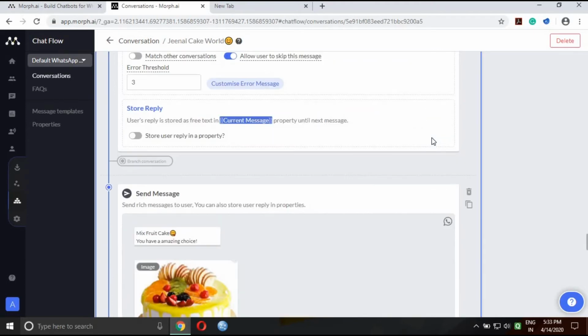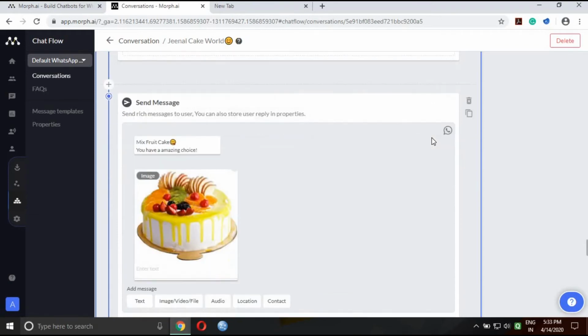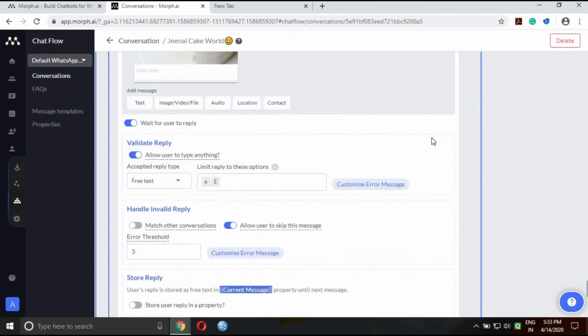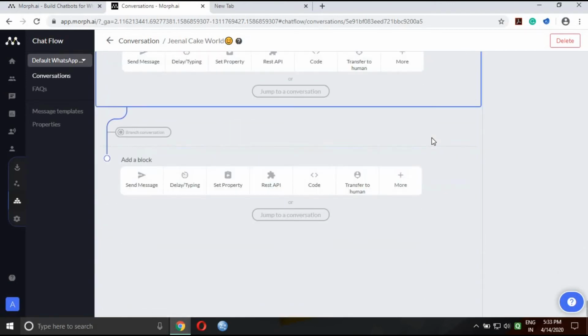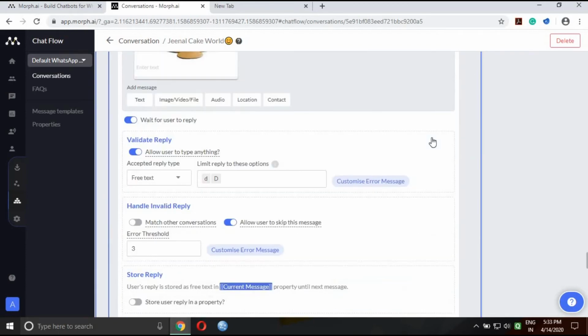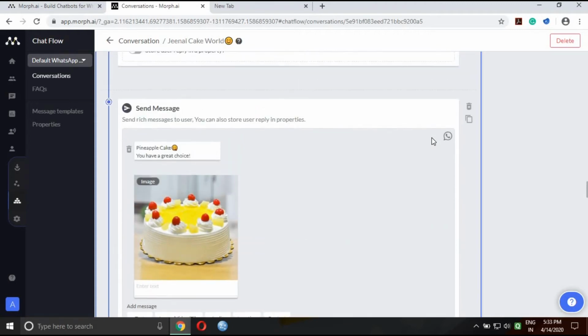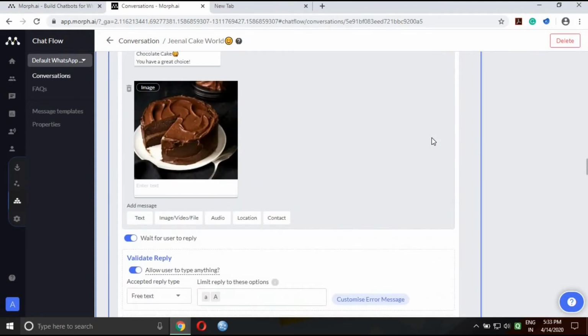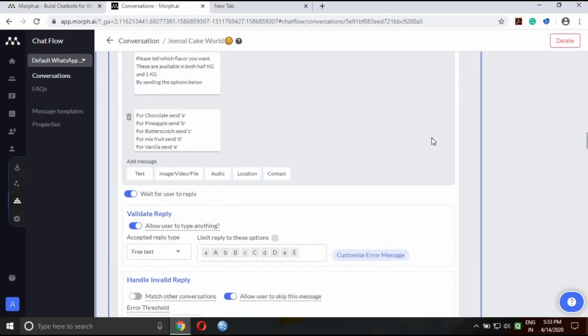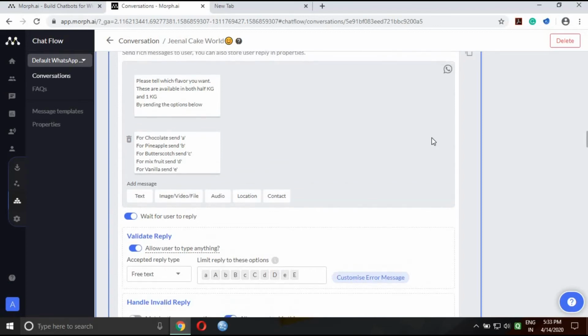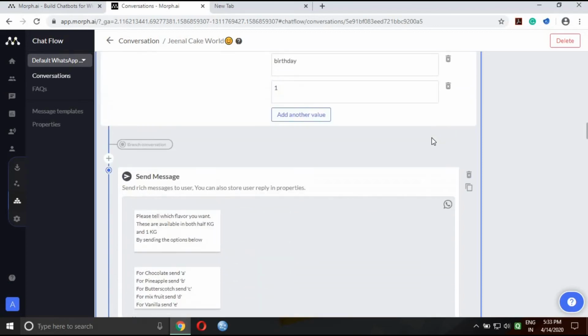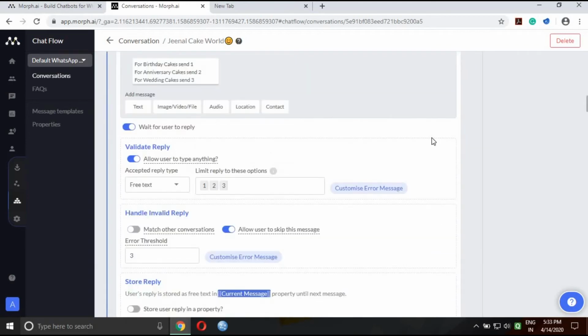So this is a personalized chat. According to what the user wants, accordingly he will get a reply. So in this way the chat is designed. You can see I am scrolling down through it. So this was about the birthday section, birthday block, birthday branch. In this way n numbers of branches can be created, and the reply and condition against that branch can be given so that the user can get personalized messages. So this is how we can create our conversation.